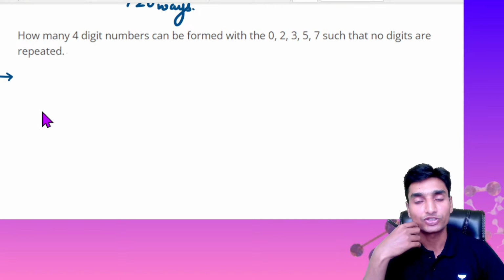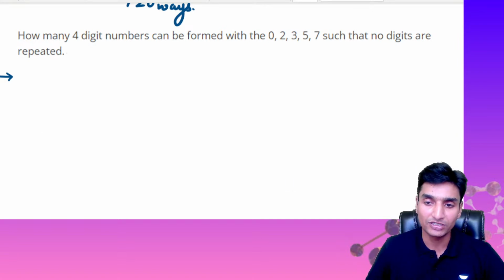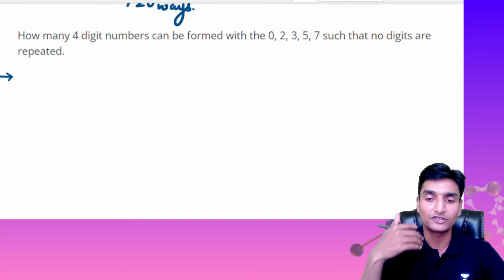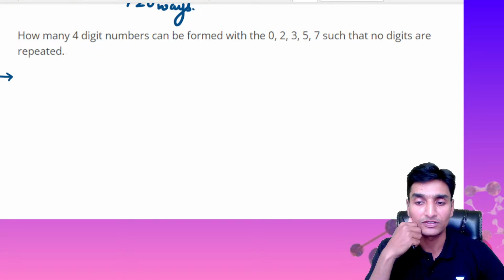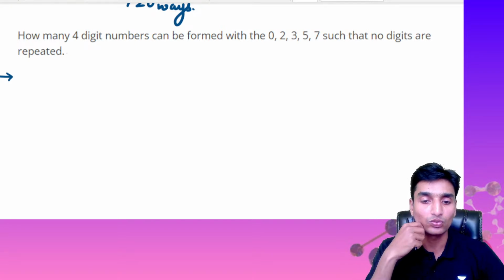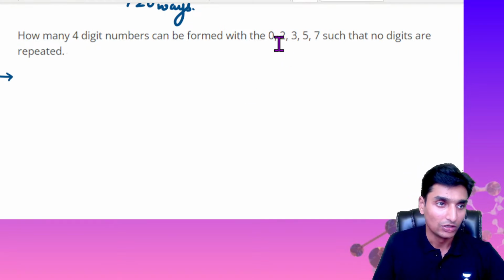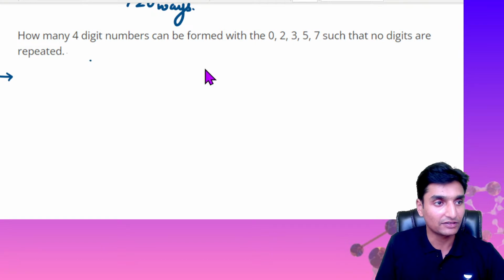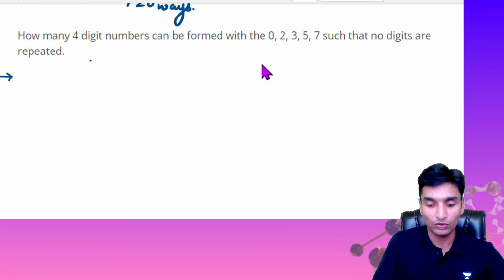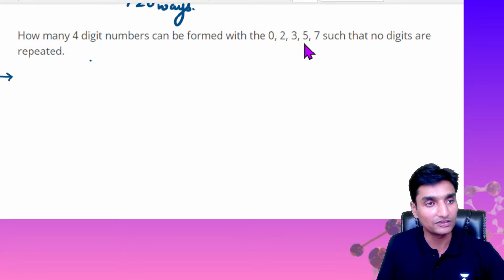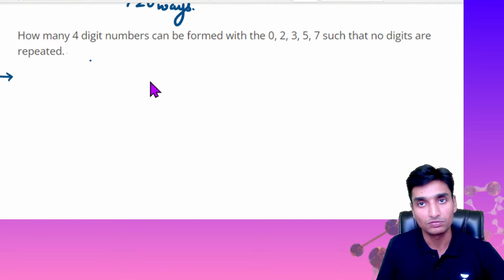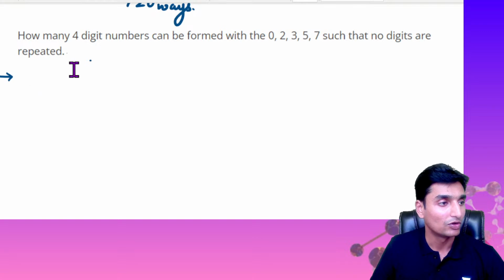So look at the question here. How many 4-digit numbers can be formed with 0, 2, 3, 5, 7 such that no digits are repeated? They have given us 5 different digits here guys, and we have to form 4-digit numbers.